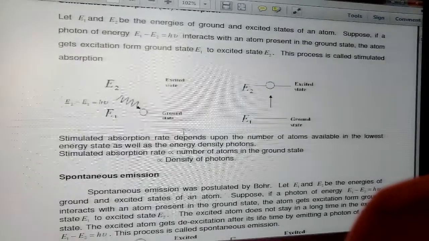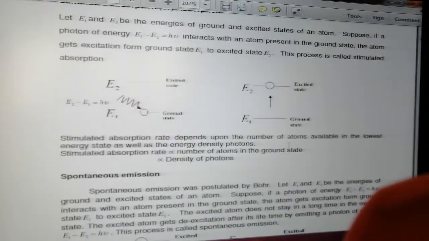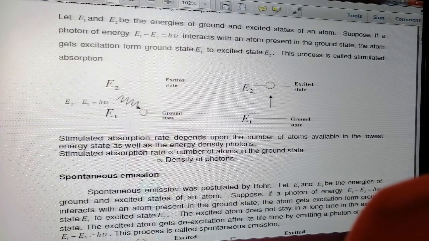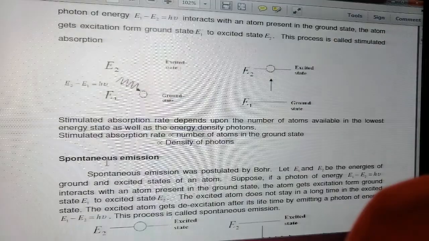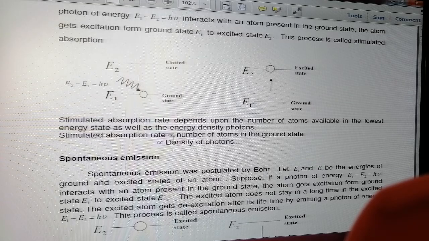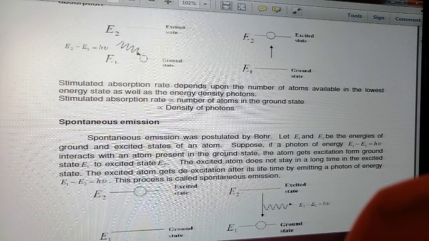This process is called stimulated absorption or simply absorption. So this stimulated absorption rate depends upon the number of atoms available in the lowest energy state as well as the energy density of the photons. The stimulated absorption rate is proportional to the number of atoms in the ground state, and also proportional to the density of the photons of the incident radiation.